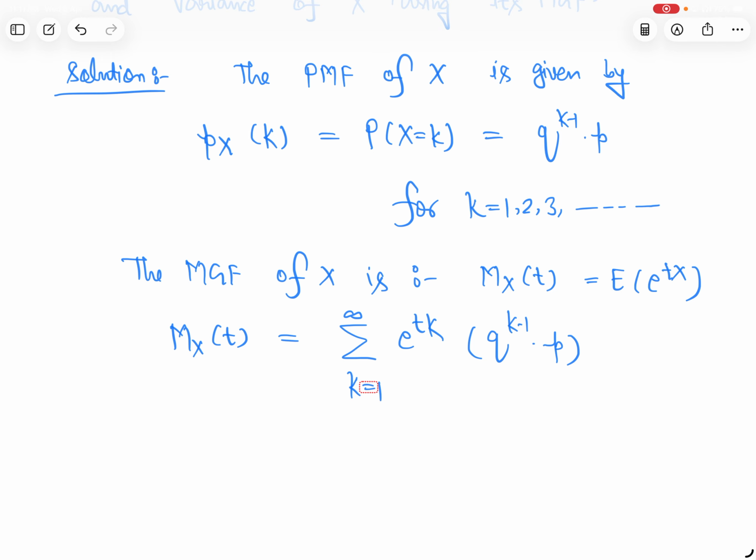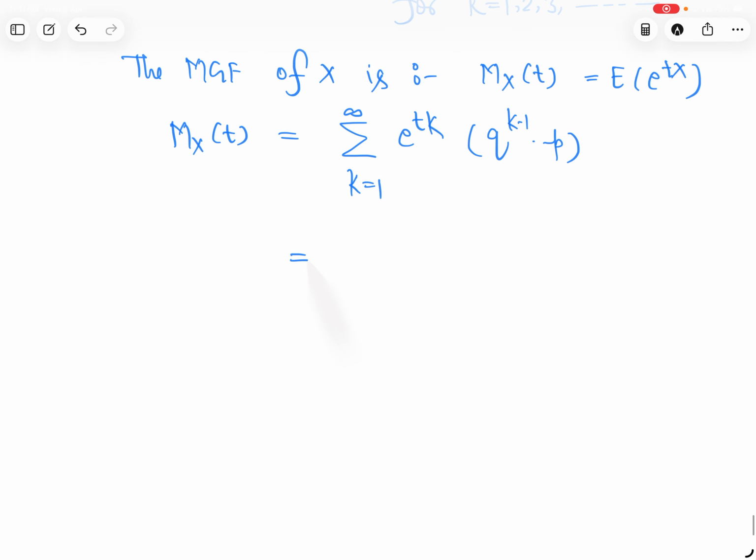Because this is a discrete random variable, it can be written like this. So p we can take common, e to the power tk, q to the power k minus 1. We can multiply by q and divide by q, so 1 upon q we can take common.